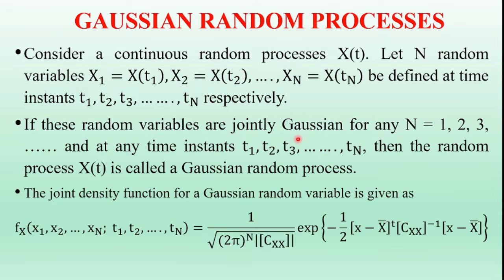The joint density function of a Gaussian random variable is given as fx of x1 comma x2 comma x3 and so on xn comma t1 comma t2 comma t3 and so on tn is equal 1 divided by square root of 2 pi whole to the power of n determinant of cx matrix into exponential of minus 1 by 2 into x minus x bar, cx inverse, x minus x bar. Here x bar is the mean value of the random process.